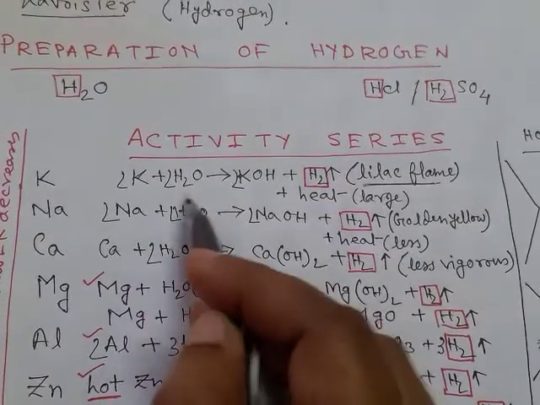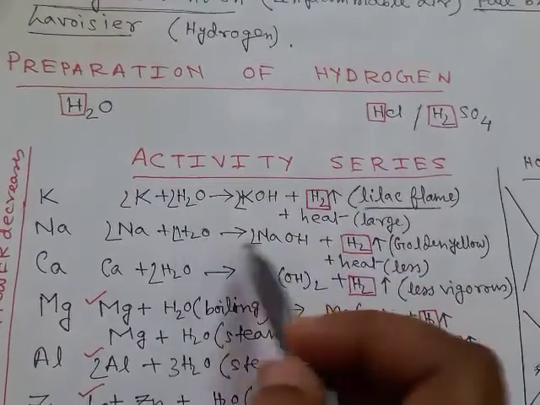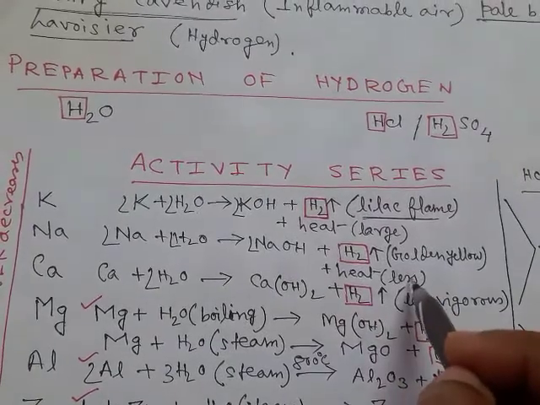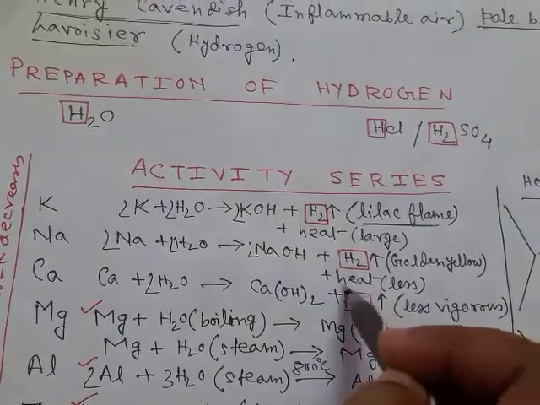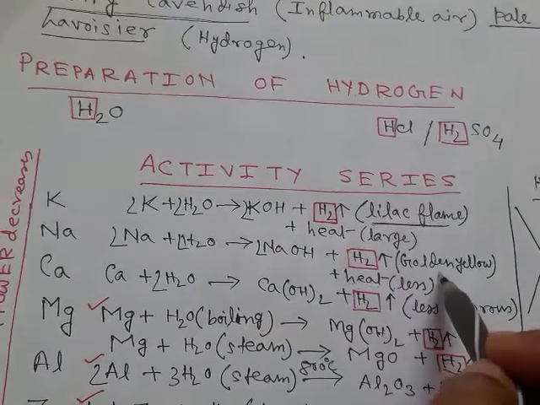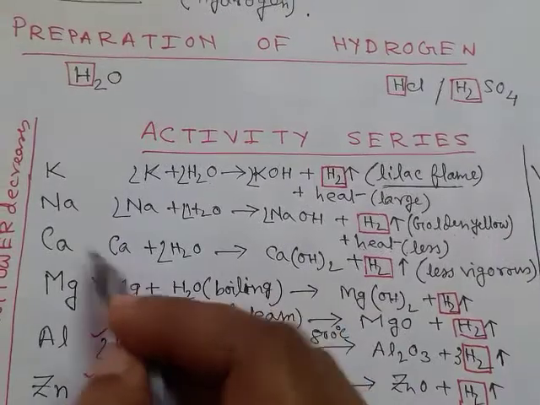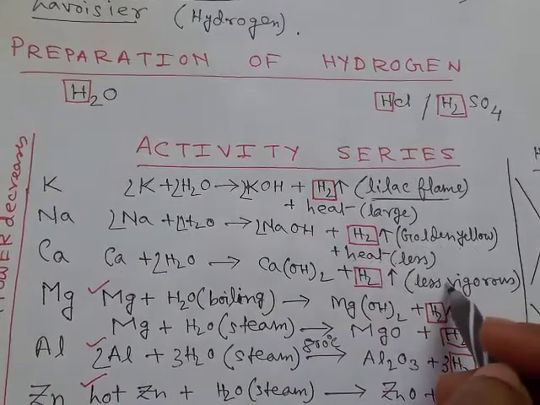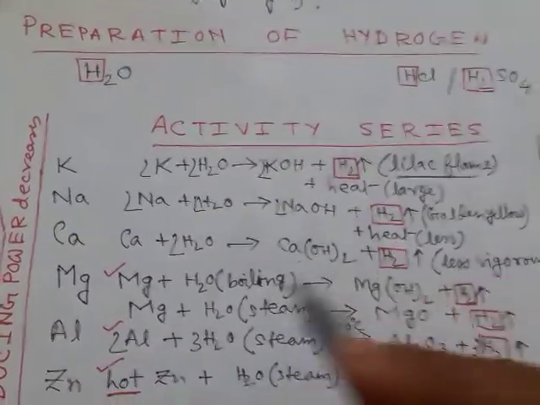Now sodium can also displace hydrogen from water, but in this case sodium being less reactive than potassium, this reaction is less vigorous than that reaction. Here also this reaction is exothermic, but the heat produced is less, and hydrogen produced burns with golden yellow flame because sodium burns with golden yellow flame. Calcium being less reactive, this reaction is less vigorous. Here also hydrogen is produced and we get calcium hydroxide alkali.